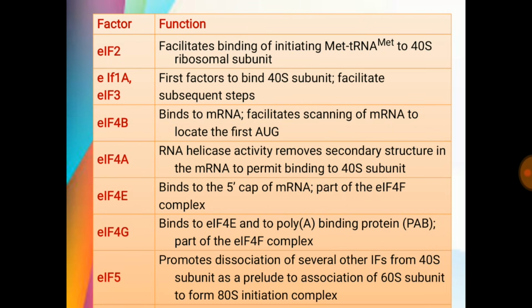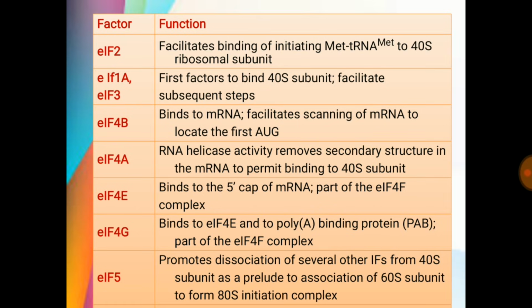These are the functions of various factors in the translation process. For example, eukaryotic initiation factor 2 is required for the formation of ternary complex. 1 and 3 bind with the 40S unit and prevent the reassociation of 40S and 60S unit.